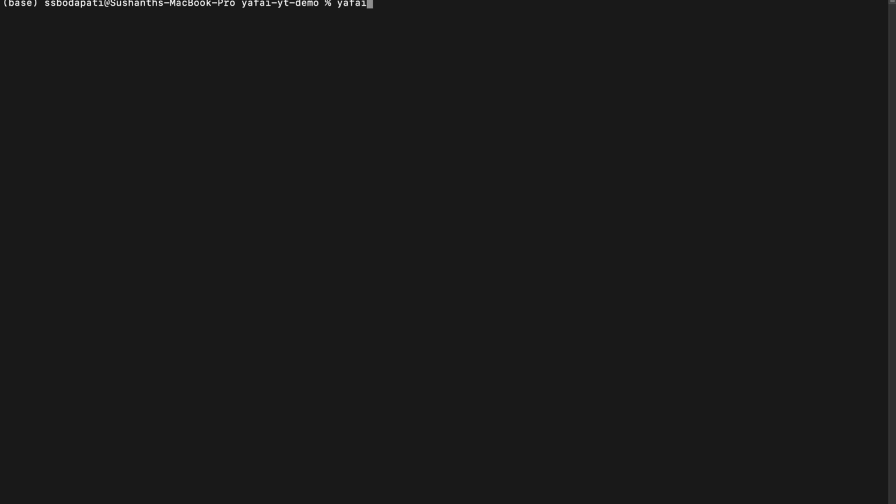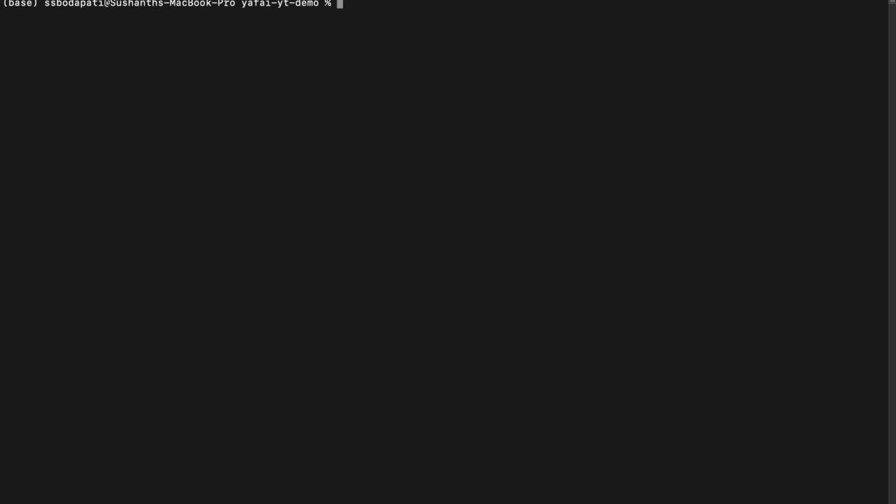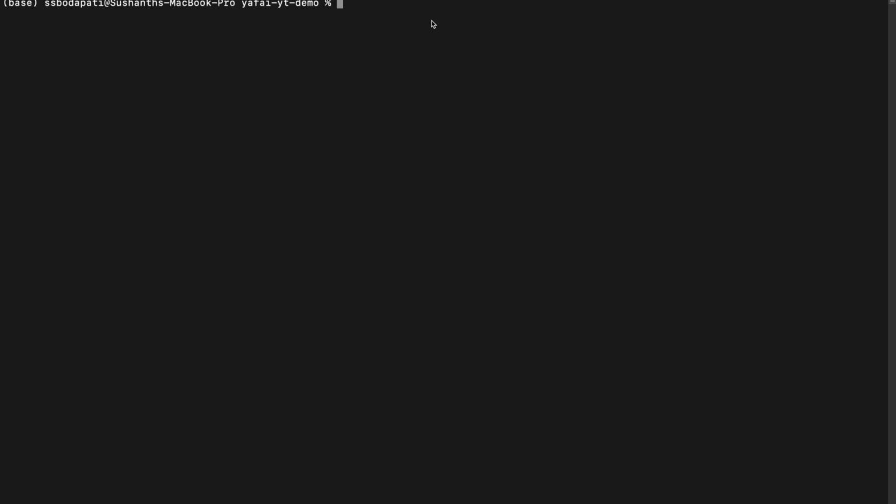Now, we also have to start the Yafai skill server, which is the tool server for our agents. Let's see what it takes as input. It takes a manifest file and a skill key. Today we'll be integrating a local mock CRM that we built, and I don't have authentication on top of it, so we'll pass an empty authentication key.